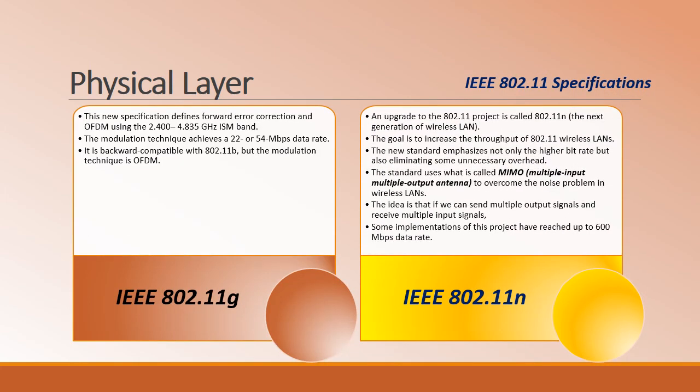The basic goal of 802.11n is to achieve not only a higher bitrate but also to eliminate the unnecessary overhead that was being incurred. It makes use of a technique referred to as multiple input multiple output, that is MIMO, to overcome the noise problem that was occurring in earlier wireless LANs.